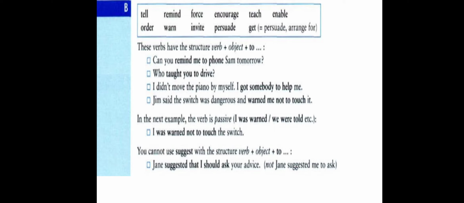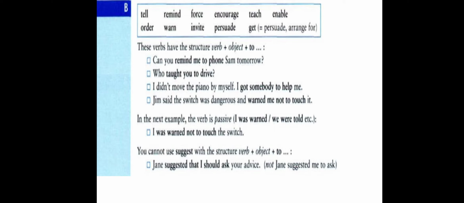The next example: Jim said the switch was dangerous and warned me not to touch it. The verb warned is followed by me, the object, and to touch is the infinitive. Here the infinitive is negative, so we use not before to, so it becomes not to touch. So we have the verb warned followed by the object me followed by the negative infinitive not to touch it.